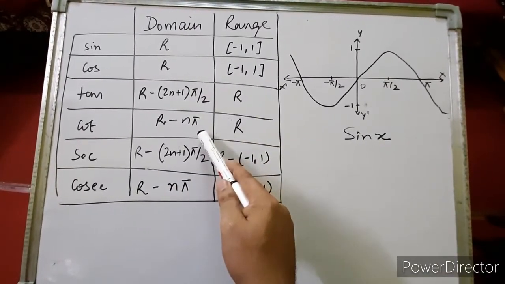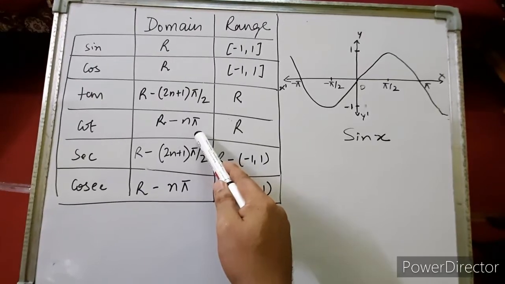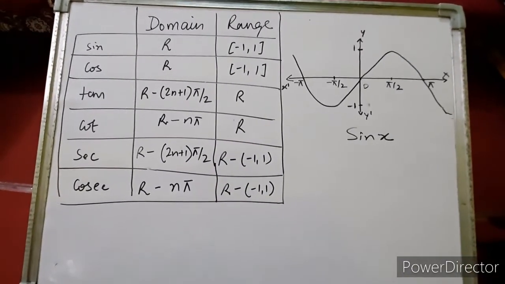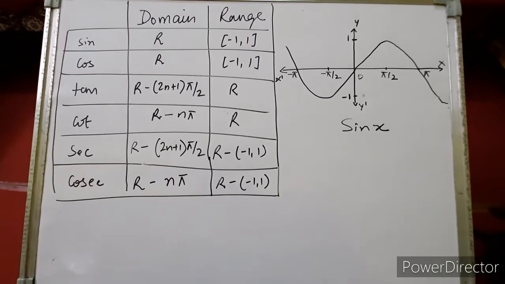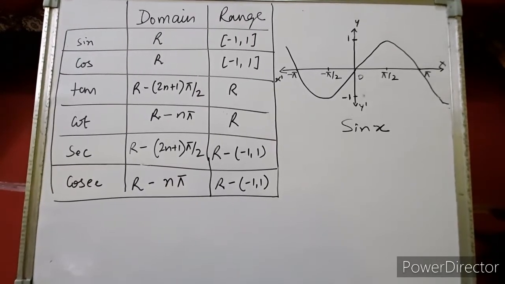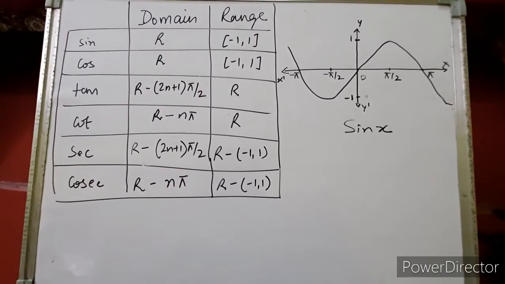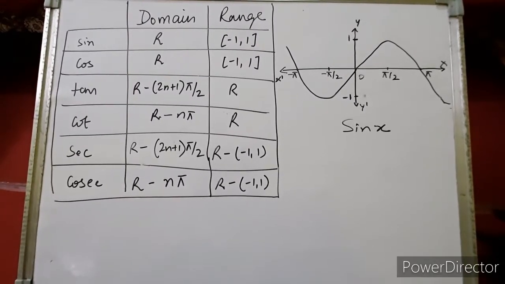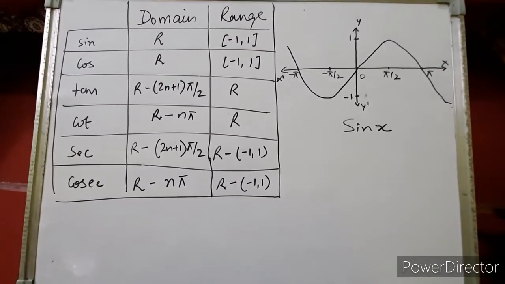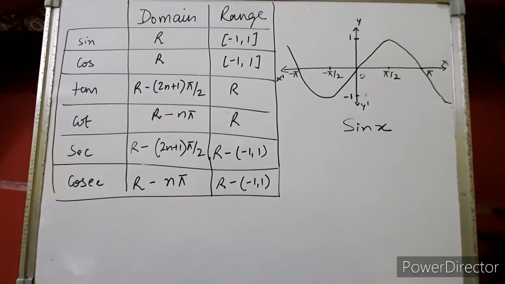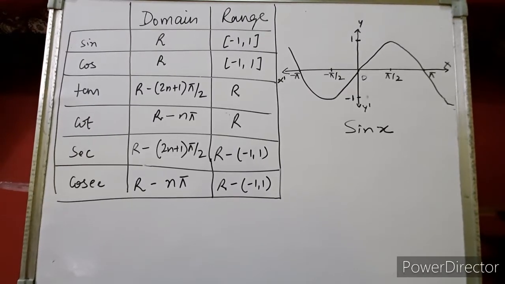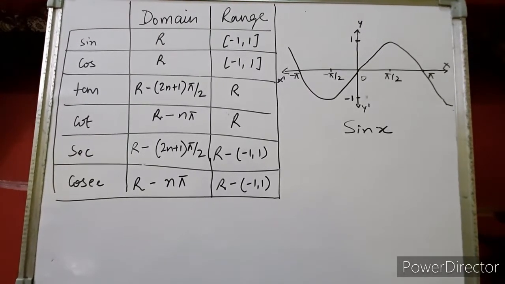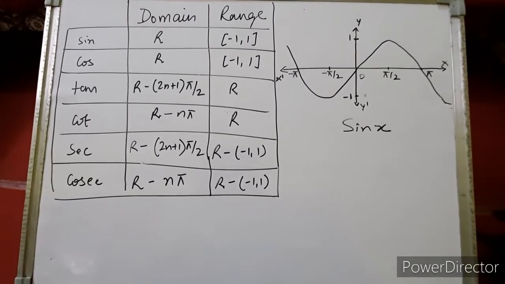See the domain of cot x. Now cot x is cos x upon sin x, and sin x is 0 at 0, pi, 2 pi, right? So we'll say that the domain of cot x will be all real numbers except n pi. n could be any integer. The value of n is an integer. n belongs to the integers. If you put n equals 0, minus 1, plus 1, we can eliminate the values at which cot is not defined. So cot x will take all the values of the domain which are real numbers except n pi. So the range will be all real numbers.